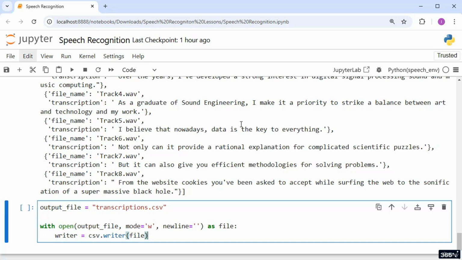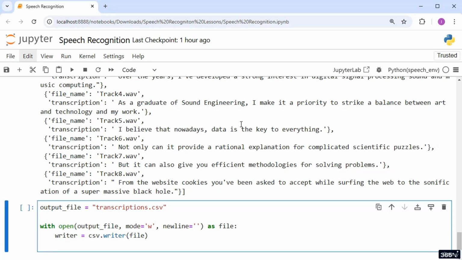Logically, the first row will be a header row, which labels the columns. Use the writerow method to write this header row to the object. Next, I'll create a list as an argument to the function. The strings track number, file name, and transcription here represent the names of the features each transcription will have. All right. So far, we prepared a CSV writer and set up the header row.